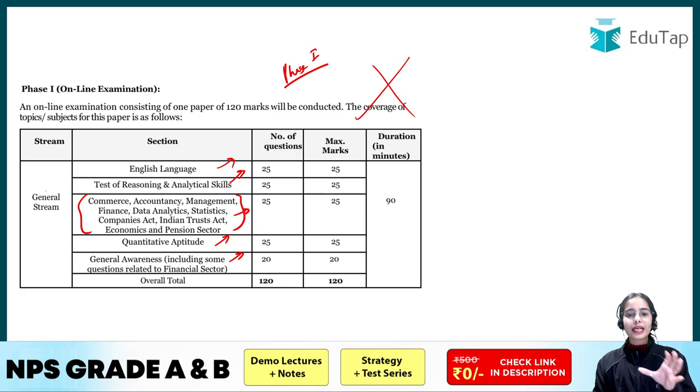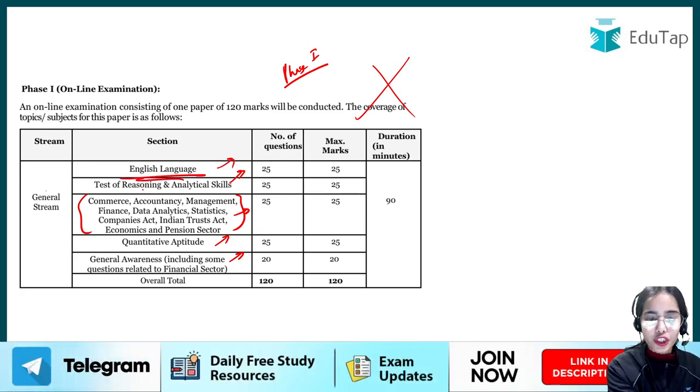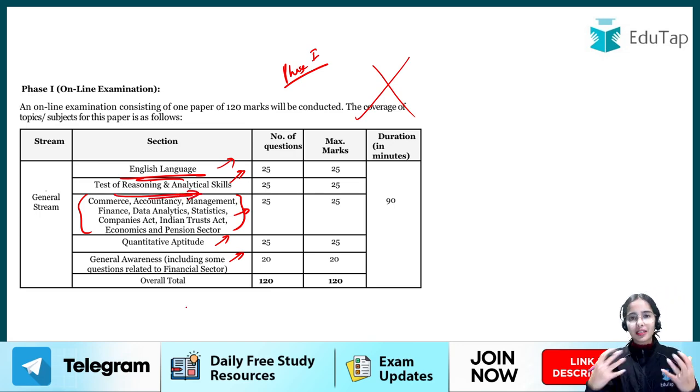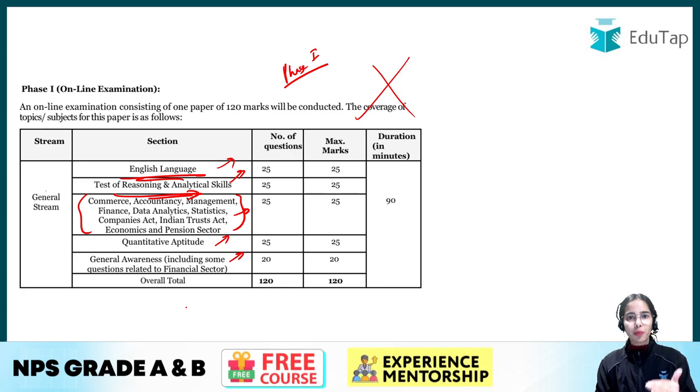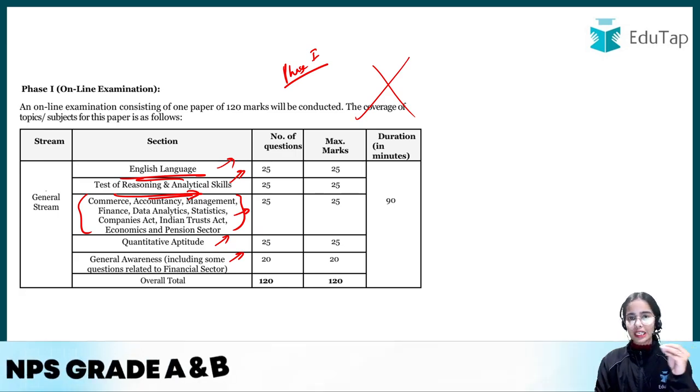Now the syllabus for English, reasoning, quant and general awareness has not been mentioned in the notification itself. So first of all, let's see the topics that are actually important for these sections as per the analysis that we have done. There are some topics that you should be covering for each of these sections.